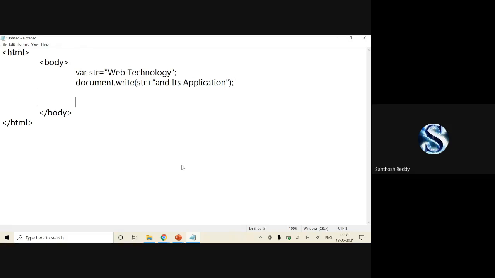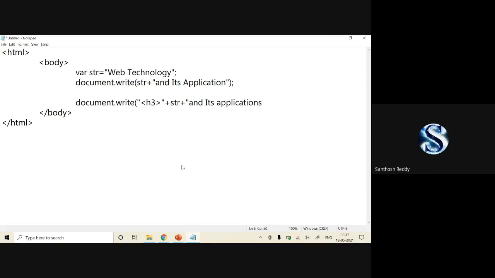If I want to incorporate HTML tags, then again you have to write it in this way: document dot write. For every HTML tag, you have to put it into double quotes. H3, plus str plus, you have to write now, and "its applications."